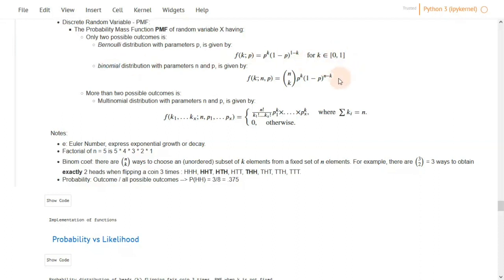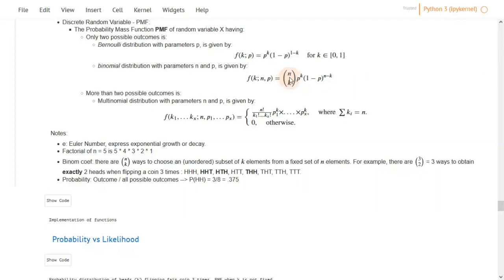Now, if we have a binomial distribution, it is actually a similar case. However, this term here is added, which is the binomial coefficient, and it reads n choose k, and it just models the different ways we can obtain the desired outcome in a specific experiment. When you expand this, it is n factorial divided by k factorial times (n minus k) factorial.